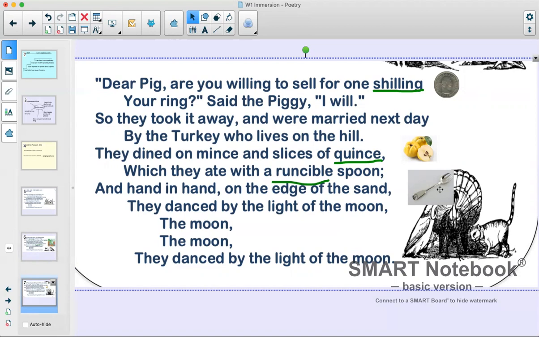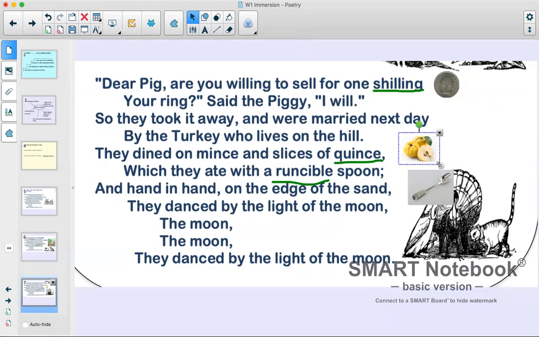"They dined on mince," and we know mince, we talked about that when we talked about Sixton or Sid. So mince is like mince meat, it's like ground up meat, "and slices of quince." So quince is a special kind of fruit. I had to look it up, so I have a little picture here for you of quince. So they ate this lovely fruit, which they ate with a runcible spoon.